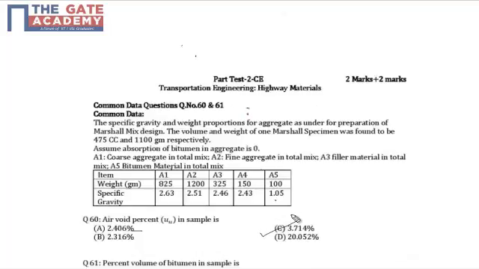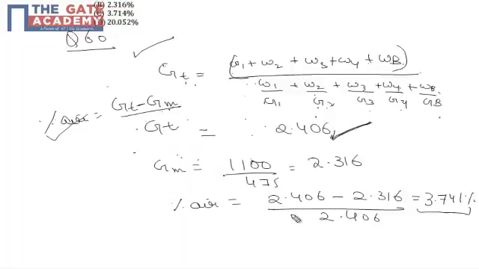Now it is given that for one Marshall specimen, for 475 cubic centimeter of material, the weight was obtained as 1100 gram. So Gm, or bulk specific gravity of material, is 1100 upon 475, that is 2.316.